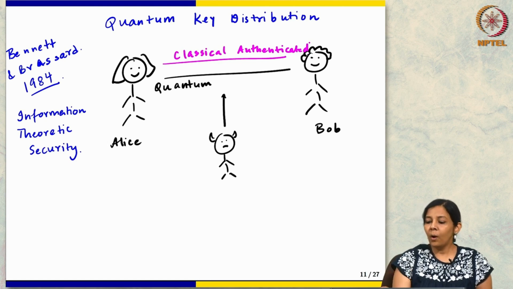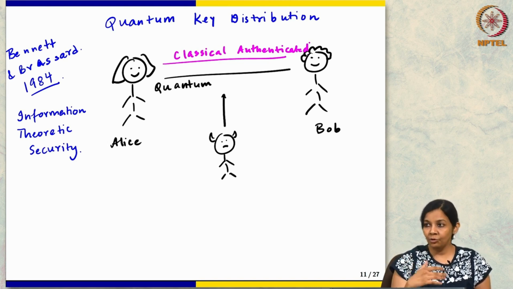On the quantum channel, this adversary has much more control. She is herself a quantum adversary, so she could measure states that go between them, or she could try to delete something, or modify something, or send something new.